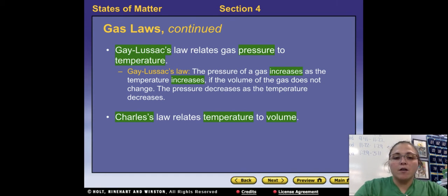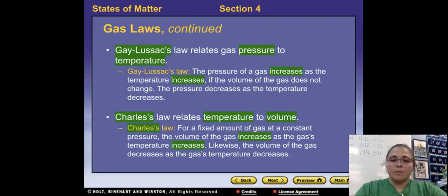And then the third law relates temperature to volume. So for a certain amount of gas, at a constant pressure, the volume of a gas would increase as temperature increases. So volume goes up as temperature goes up. Volume goes down as temperature goes down.